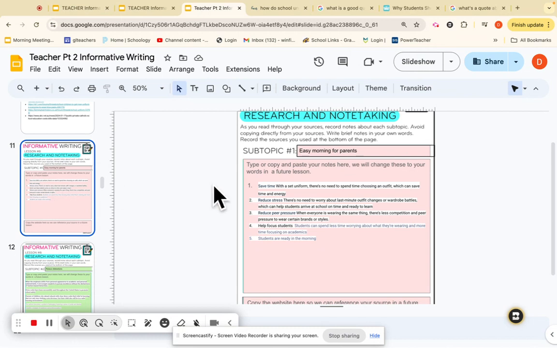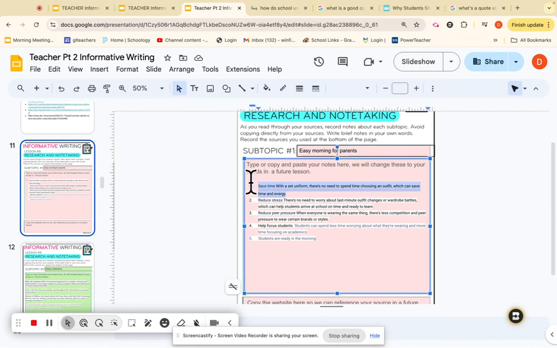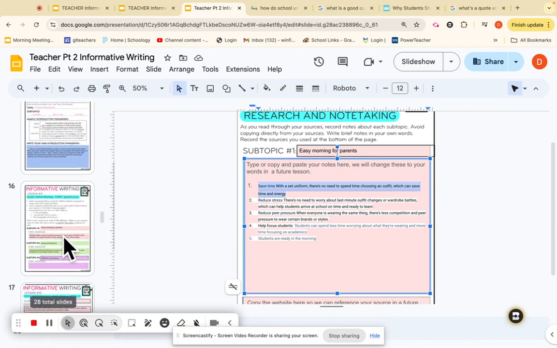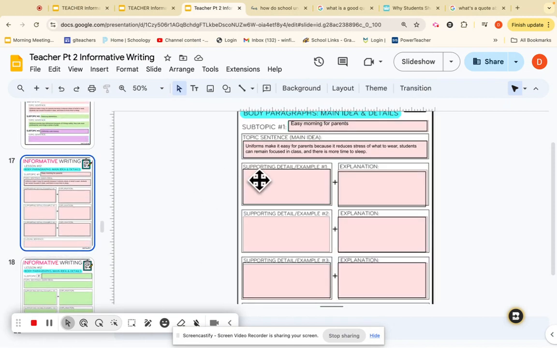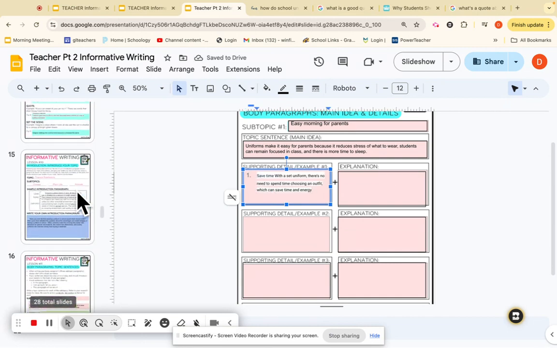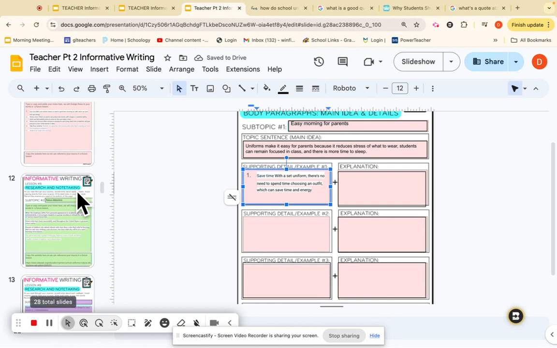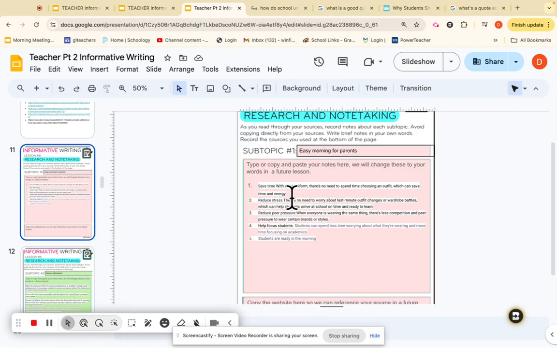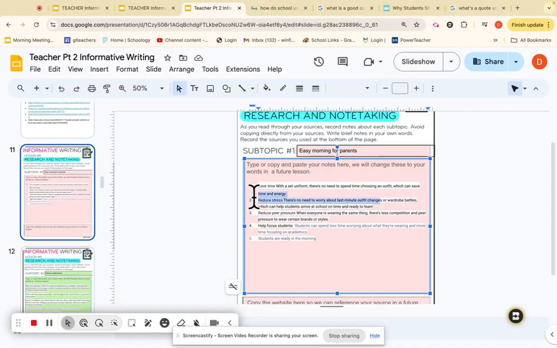Going back up to number 11, I'm going to highlight that: save time with uniforms. I'm going to copy that, come all the way back down to number 17, and put that in here. Let's go back and get another fact from our research. Go to number 11. You can pick any of these. I'm going to say reduces stress.